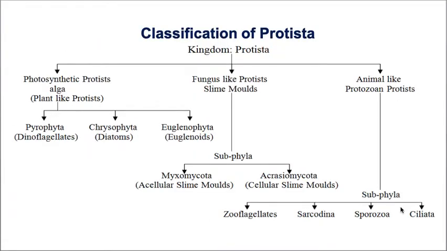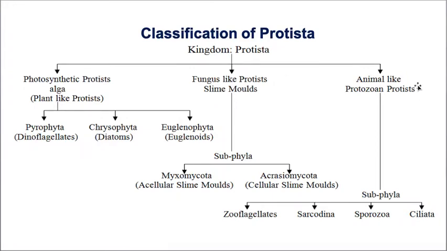Classification of protista: in the kingdom Protista, it is divided into three groups. What is the first one? Photosynthetic protists, which are also called protistan algae. This was our yesterday's class, in which I explained about Pyrophyta, Chrysophyta and Euglenophyta, and even their differences, in the last class. And today's class I am going to discuss the second group of the kingdom Protista, that is fungi-like protists, which are called slime molds.